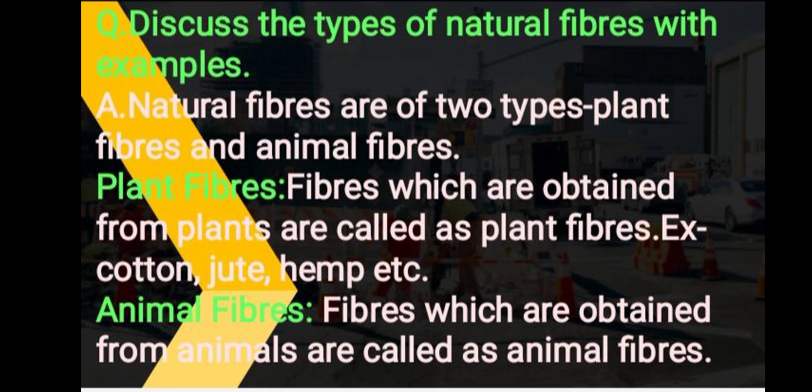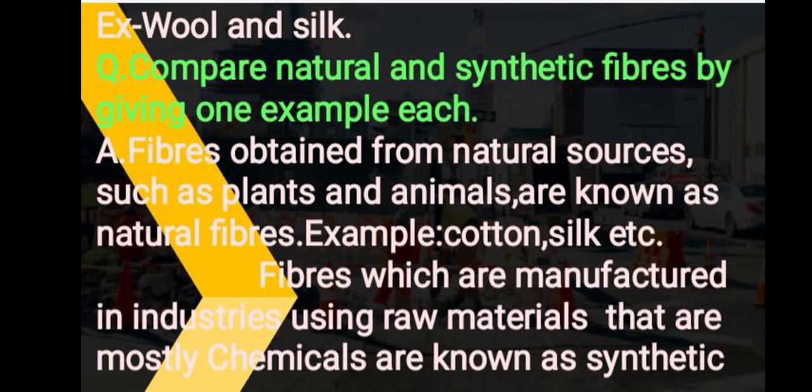Next question is, discuss the types of natural fibers with examples. Natural fibers are of two types, plant fibers and animal fibers. Fibers which are obtained from plants are called as plant fibers. We can have examples like cotton, jute, hemp, etc. Fibers which are obtained from animals are called as animal fibers. Examples are wool and silk.